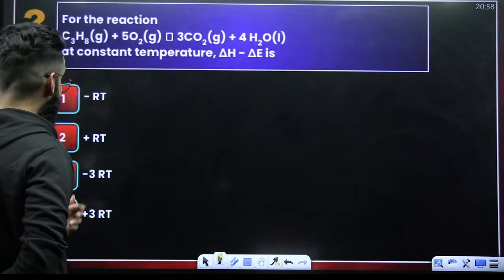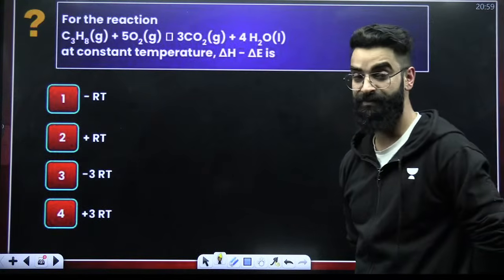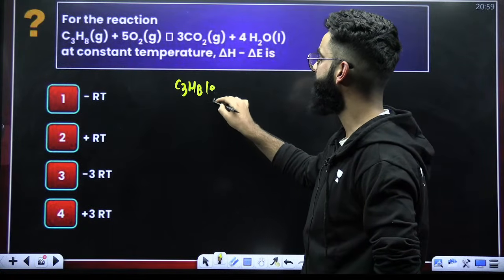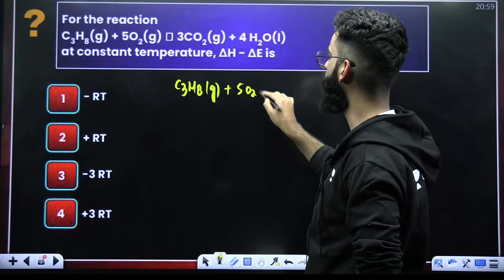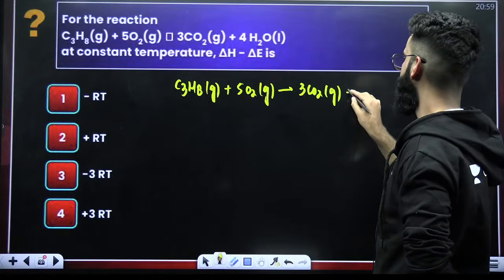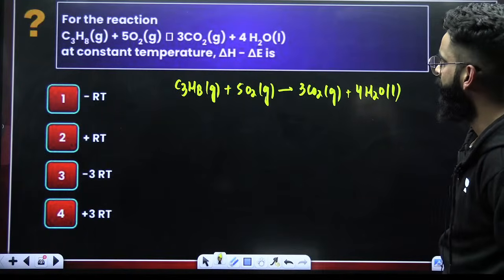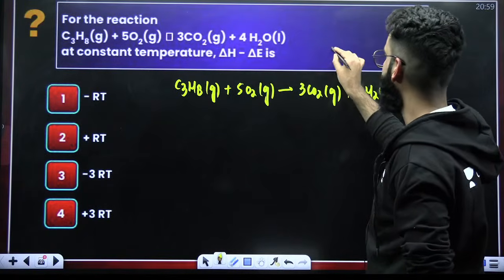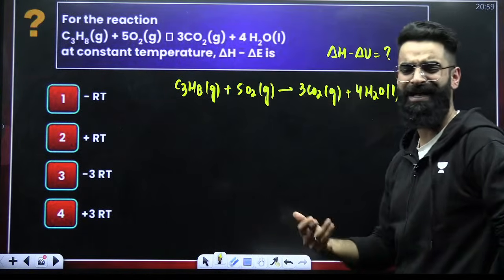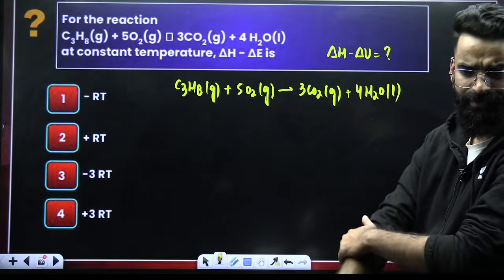Right? Okay, a similar sort of question. Tell me the answer of this. It is a JEE Mains PYQ. See what kind of question was asked. A reaction is given in this format: C3H8 gas plus 5 times O2 gas gives 3 times carbon dioxide gas plus 4 times H2O liquid. We are supposed to calculate the value of delta H minus delta U, whether you want to say delta H minus delta E or delta H minus delta U, because internal energy is represented by either U or E.